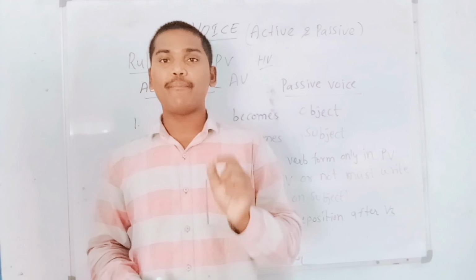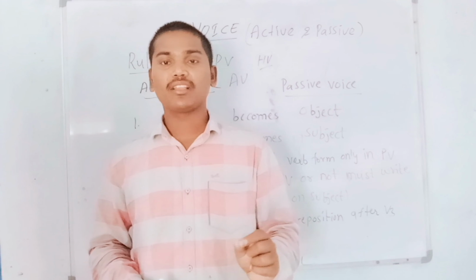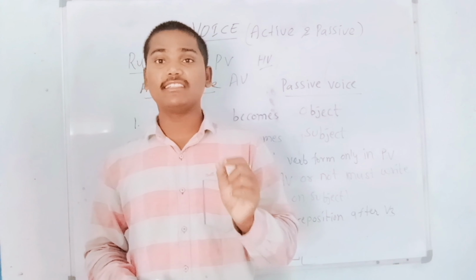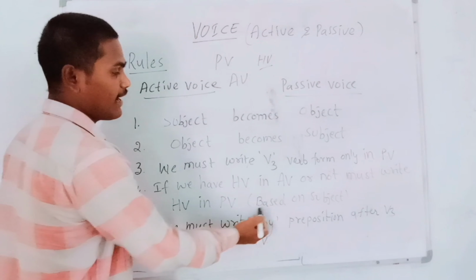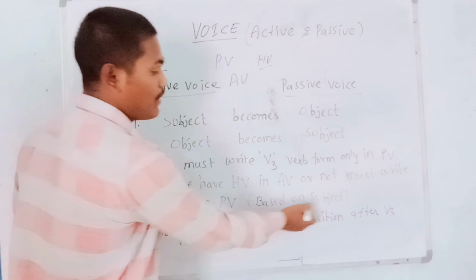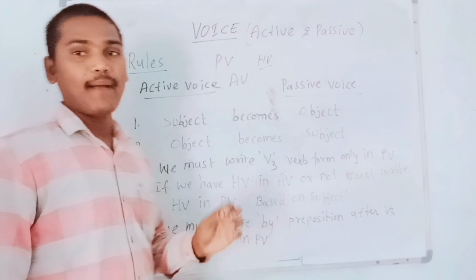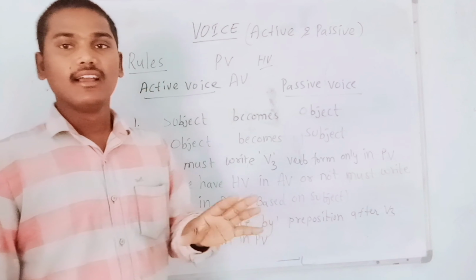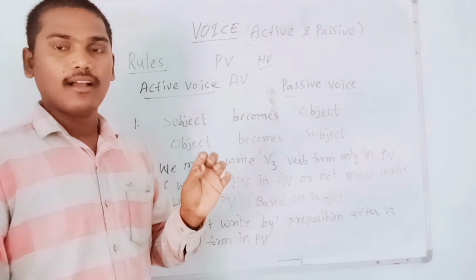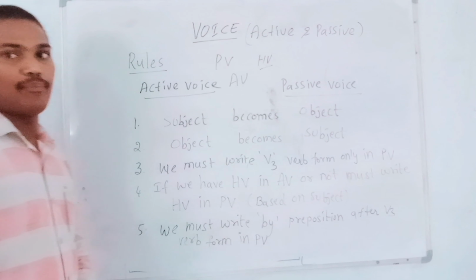So how does a passive voice sentence start? Based on the subject, we must write the helping verb in passive voice. Here I have written in brackets, based on subject. So based on the passive voice subject, we must write the appropriate helping verb in passive voice. That is also very important.